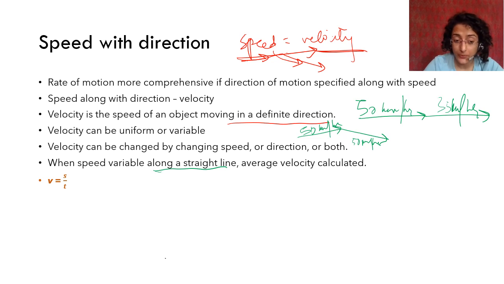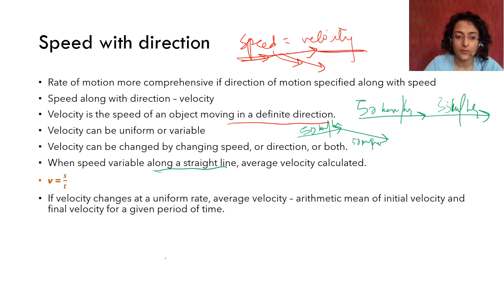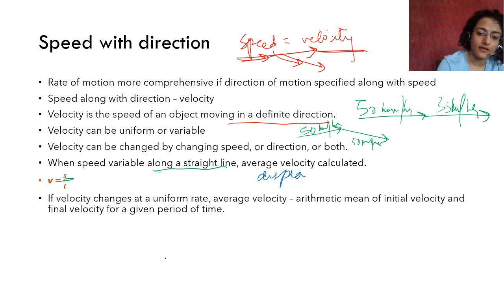V is velocity, S is the distance upon time. Velocity is distance upon time. Actually, in this case S is displacement, because distance with direction is the displacement. So velocity is displacement upon time. We will see this further ahead. Displacement upon